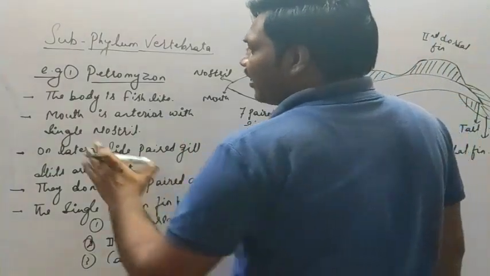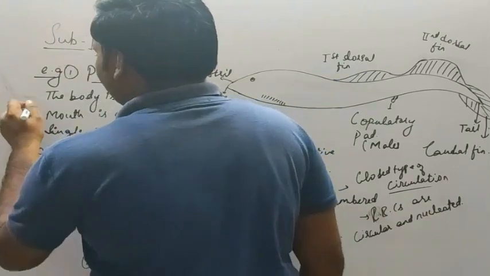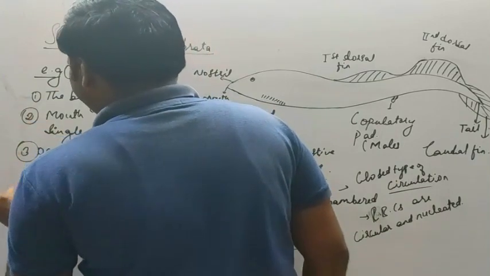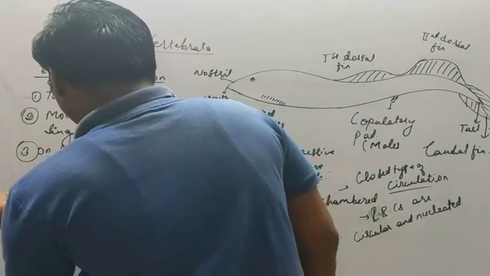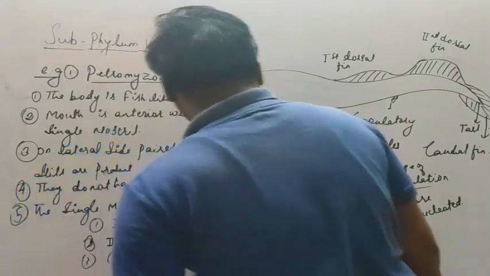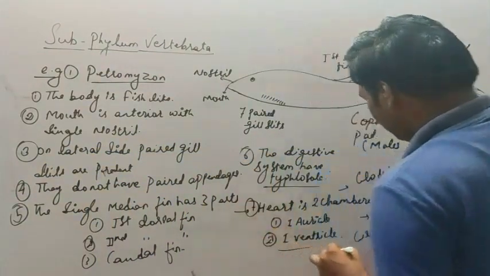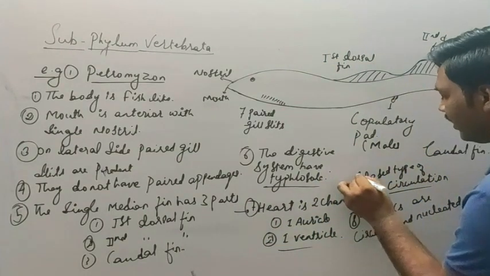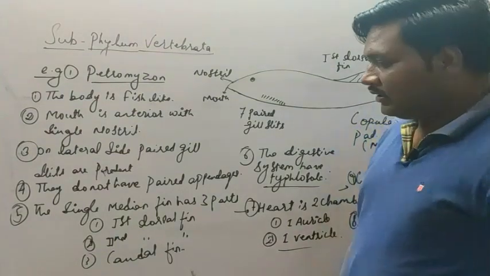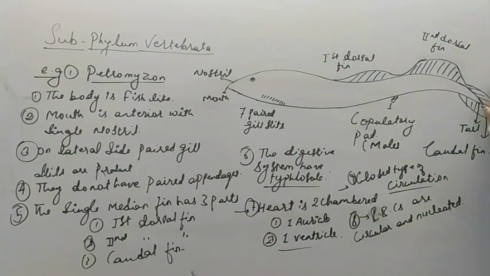I'll mark these points by numbers so that it will be easier for you to remember. 1, 2, 3, 4, 5, 6, 7, 8, and this is the 9th point. In this way you can note down all the points. Then next we will move to a few more points of the petromyzon. I'll rub this.